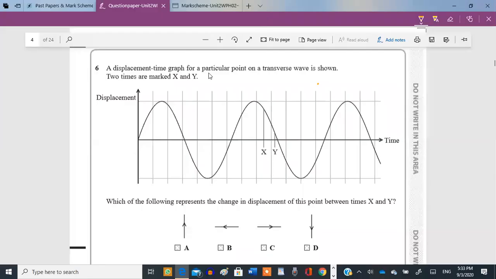A displacement-time graph for a particular point on a transverse wave is shown at 2 times, marked X and Y. Okay, this is X and this is Y. These are two different instants. Which of the following represents the change in displacement of this point between times X and Y? Okay, the point which is in between X and Y, will it go up or will it come down?